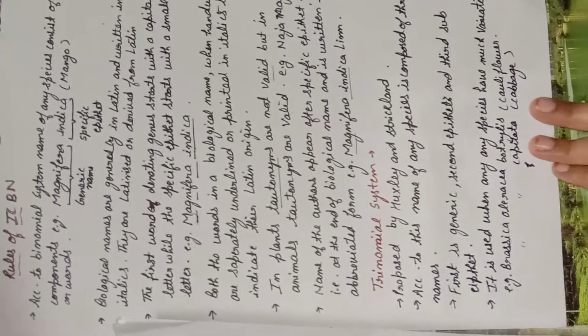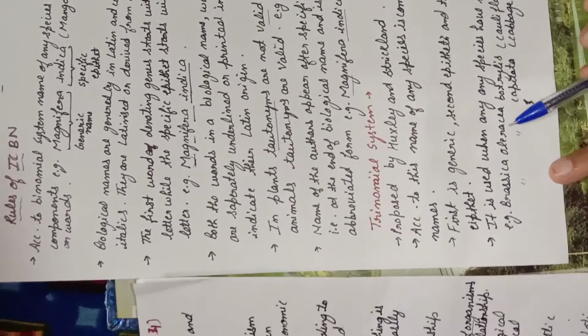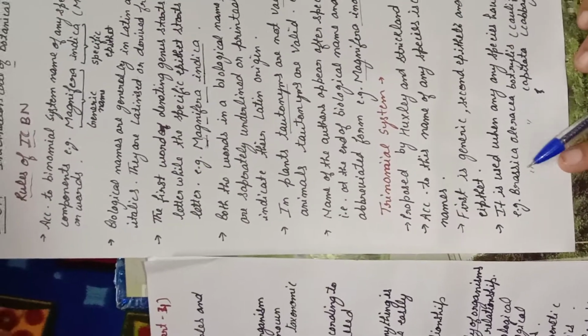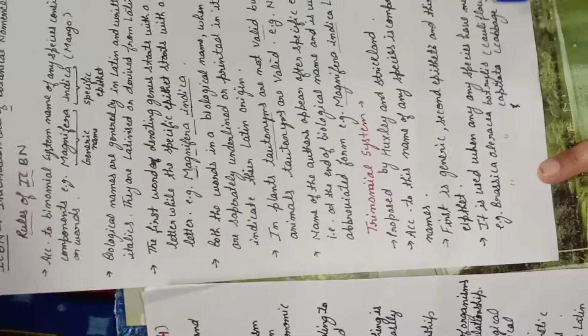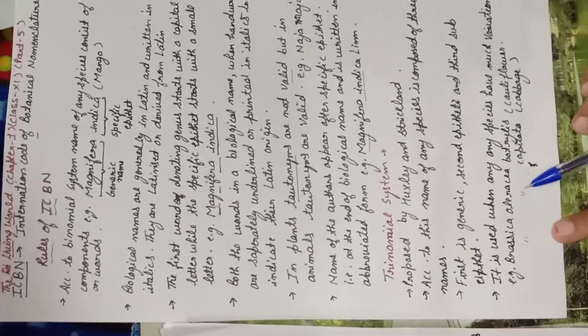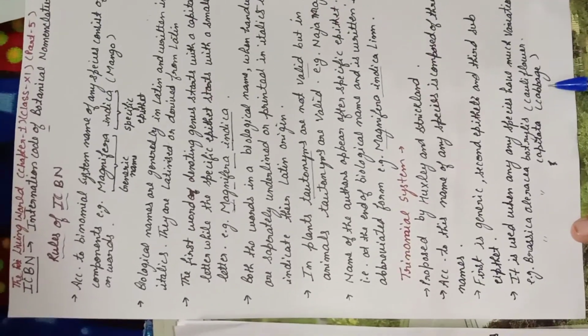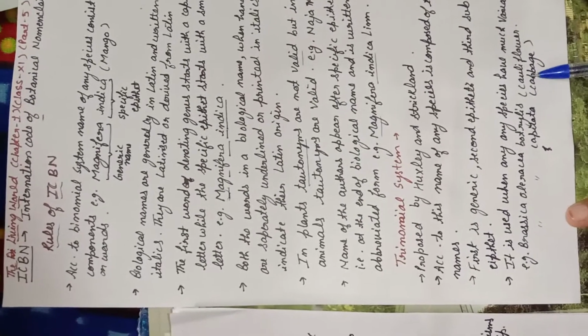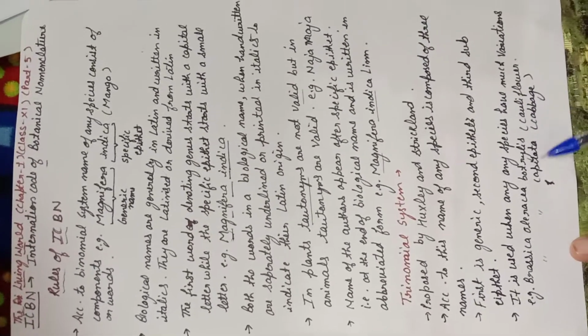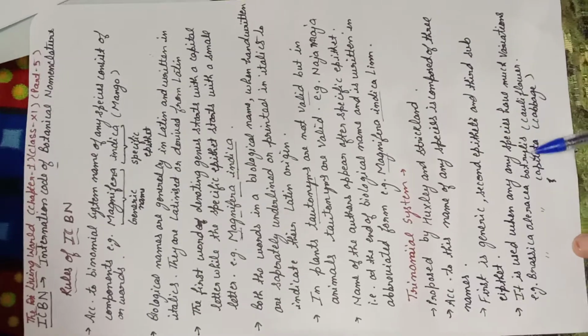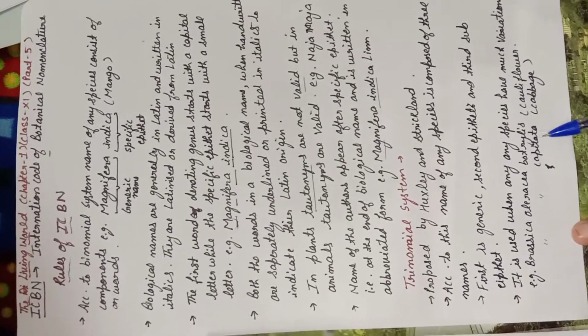Understood? For example, here Brassica oleracea is the name of the cabbage family. Now Brassica oleracea botrytis is the cauliflower, and Brassica oleracea capitata is the name of the cabbage. So there is a large variation, but the species is the same. So three names are given, the trinomial system. Okay, this is all about this class.